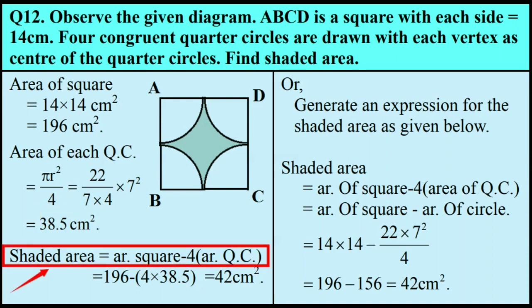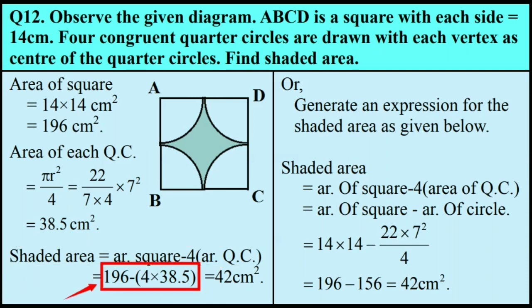As I said, shaded area is equal to area of the square minus 4 times the area of quarter circle. The expression is 196 minus 4 times 38.5. The value returned by the expression is 42 centimeter square and that is the shaded area.